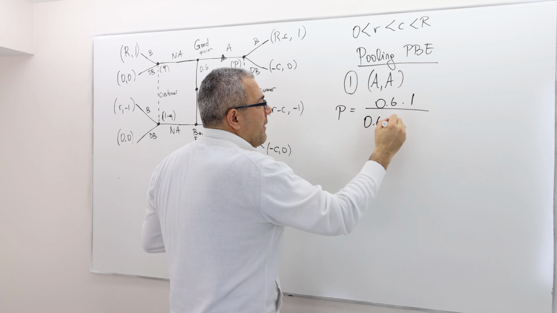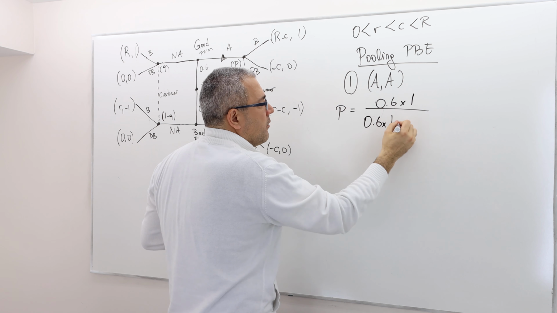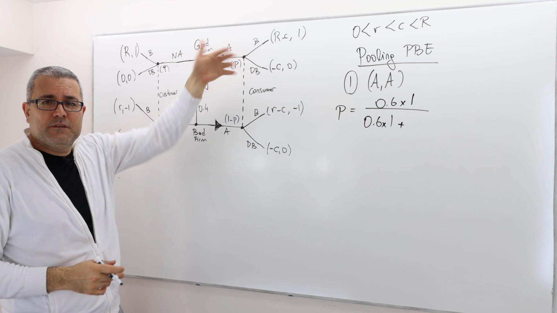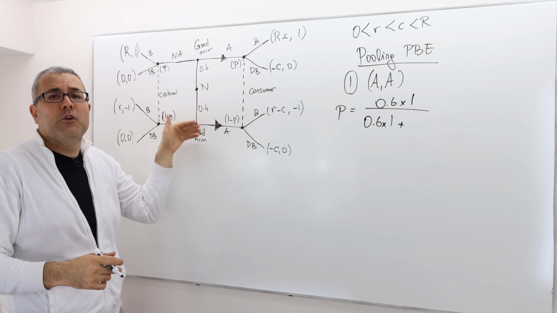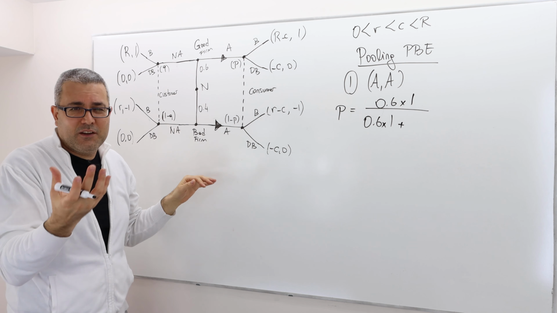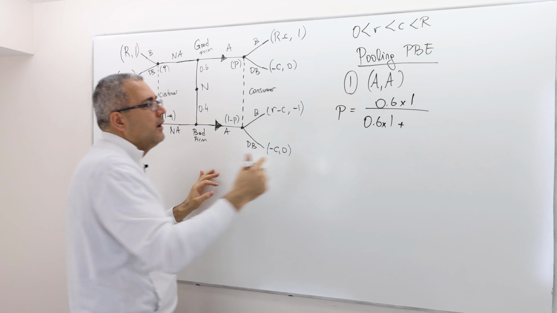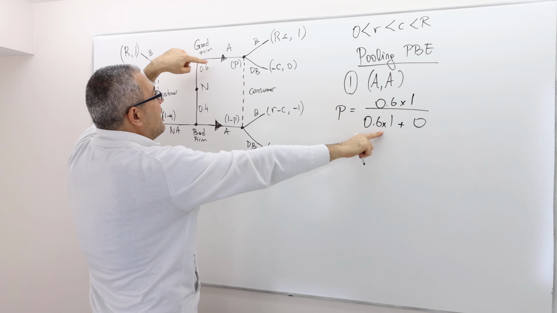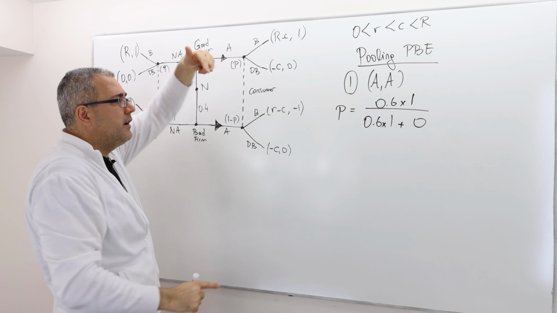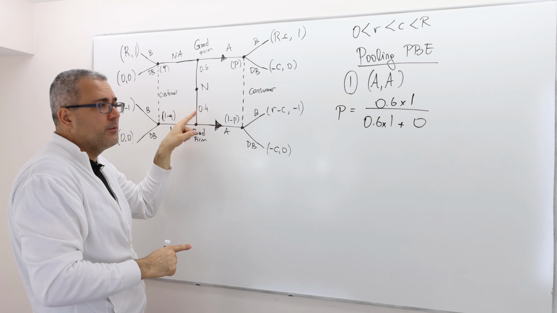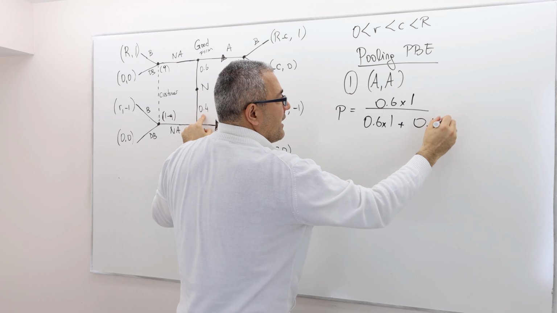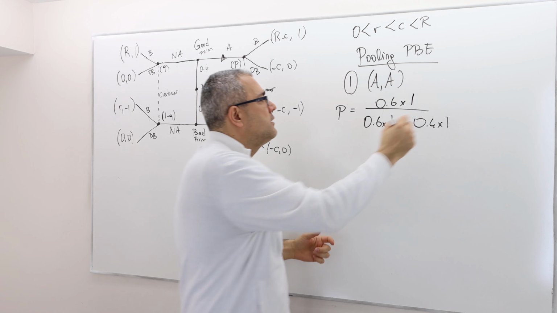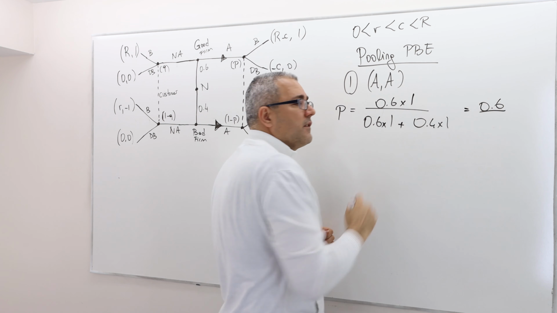I may end up in this info set because the firm is a good firm and it advertises, and because the firm is a bad firm and it also advertises. The probability of this is 1, because the probability that the firm is good is 0.6 and it advertises with probability 1, and the probability that the firm is bad is 0.4 and it advertises with probability 1. So this is 0.6 divided by 1, so therefore P has to be 0.6.